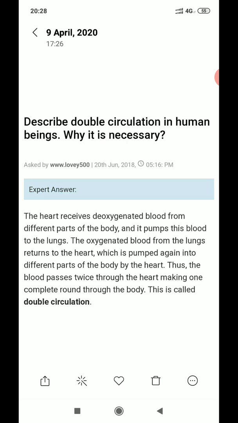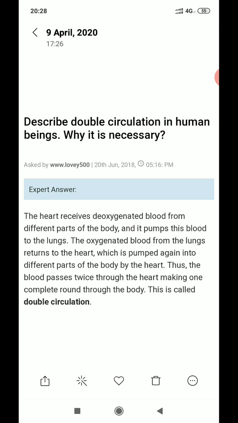So from the different parts of the body, the heart is receiving deoxygenated blood, and then it passes into the lungs, from where it gets the oxygen. Then that deoxygenated blood becomes oxygenated, and then that oxygenated blood from the lungs returns to the heart, which is again pumped into different parts of the body by the heart.